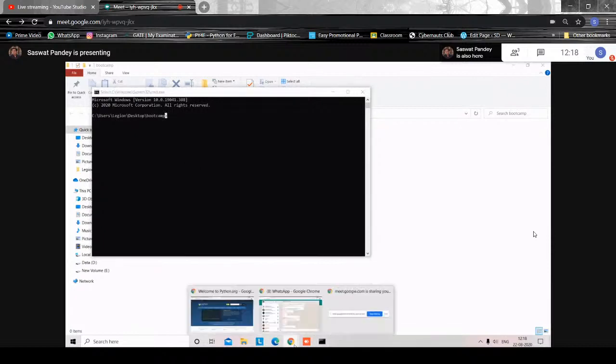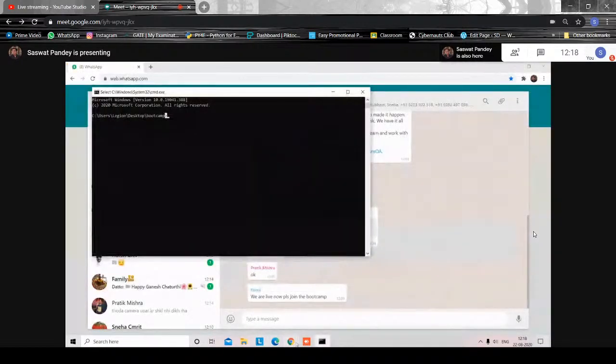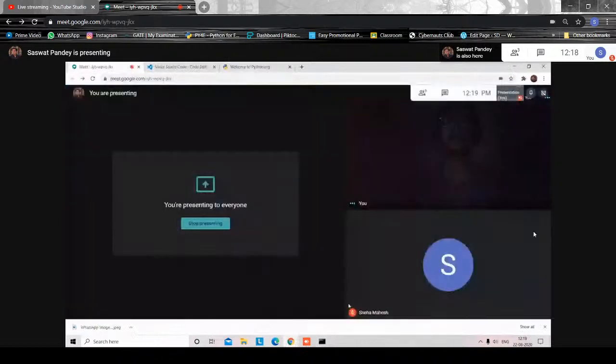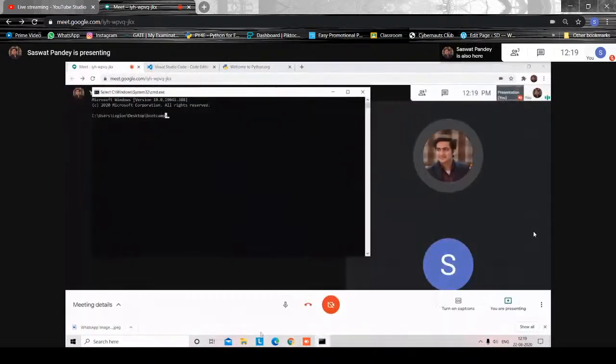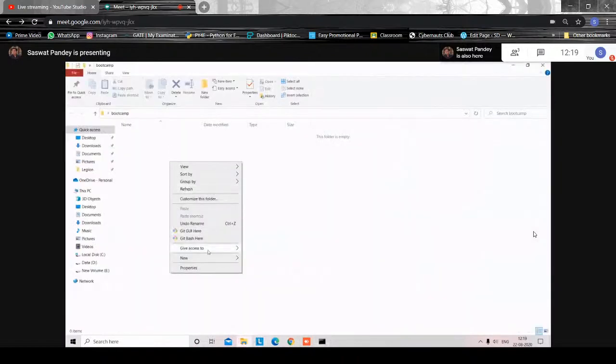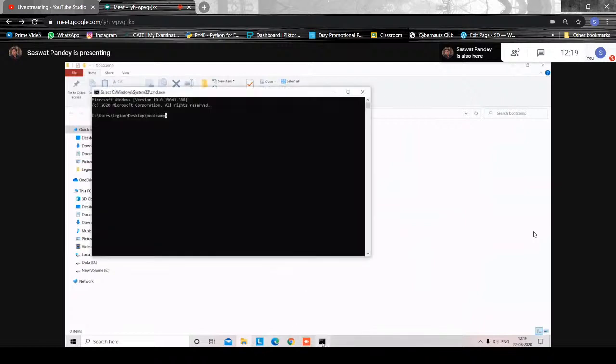So once again, I'll have to close my face cam. Now you have this directory. Let me start with this one. If you are using VS Code, then you can simply type here "code ." and if you press it, it will open VS Code in this directory.